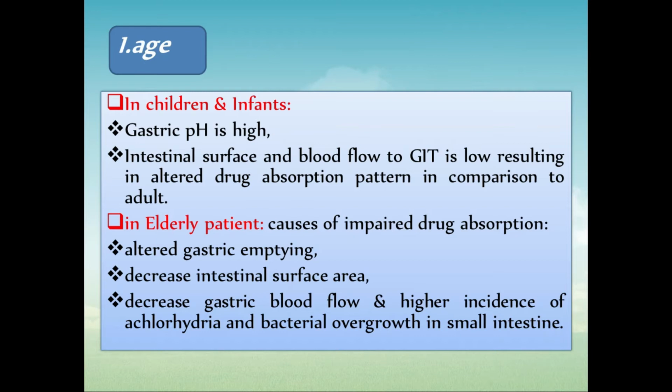Okay, now in children and infants, generally the gastrointestinal tract, or GIT, is under development, so it is not fully developed, and the blood flow to this GIT is very low as compared to adults, so it will show a different absorption pattern compared with adults. In elderly patients,